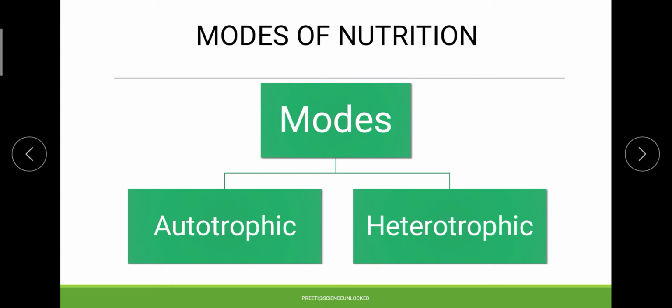As the name itself suggests, the autotrophic mode of nutrition is where the organism is capable of making its own food, whereas heterotrophs cannot do so, so obviously they are dependent on external factors. Now those external factors can be anything.